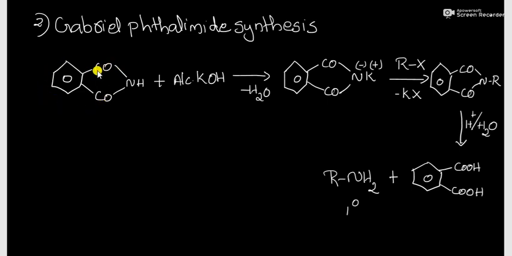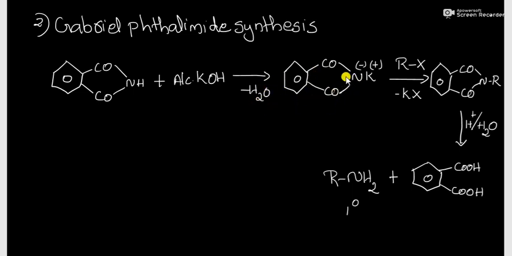We know the structure of phthalic acid, which on reaction with amines is converted into phthalimide. Phthalimide, when treated with alcoholic potassium hydroxide, yields its potassium salt by the elimination of water.